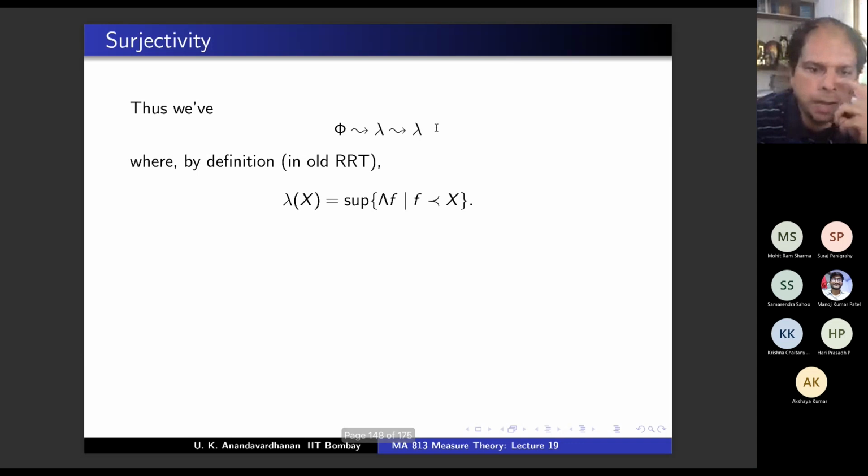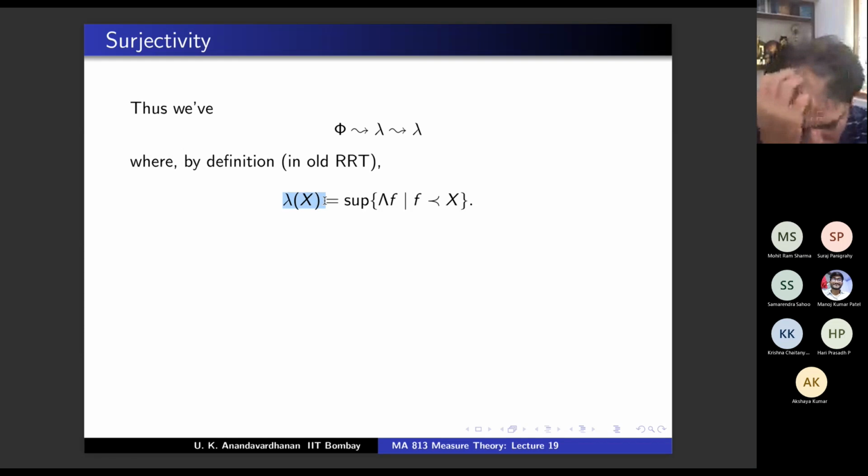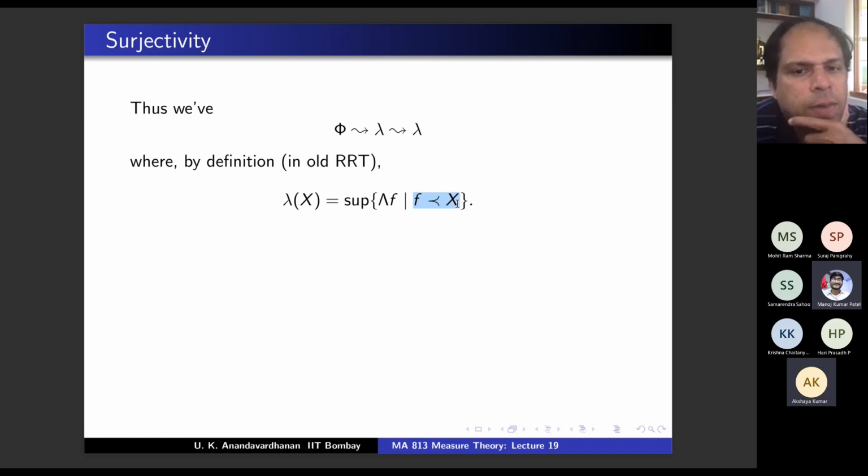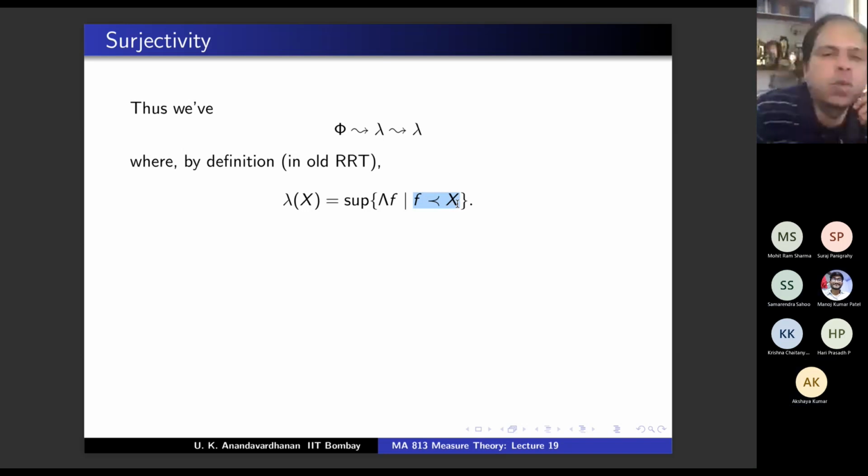And this lambda, what is the definition? If you recall the proof of old RRT, on any open set this was a definition, no? Capital lambda will give you small lambda. This is how you define it: the supremum of capital lambda of f over f preceding v. What is this notation? F preceding v means 0 is less than or equal to f less than or equal to 1, f is in CcX and support of f is contained in v. But v is my full space, so this is an f with 0 less than or equal to f less than or equal to 1, f in CcX, and this is the supremum of lambda f. This is lambda of x.